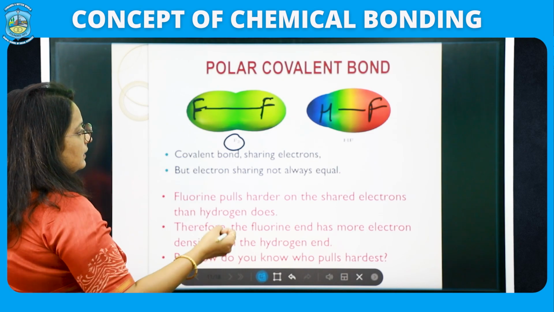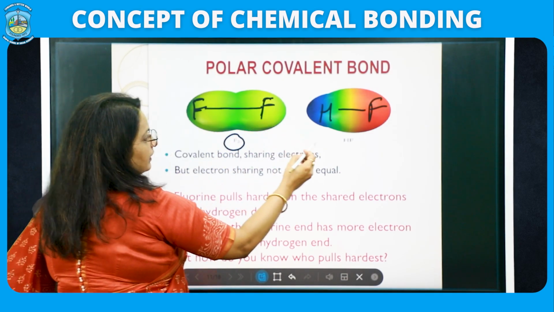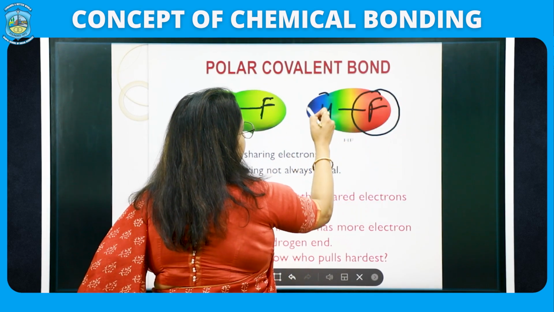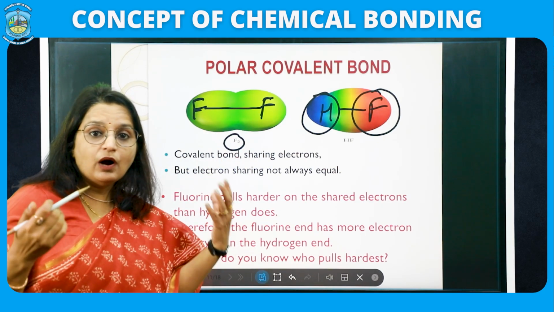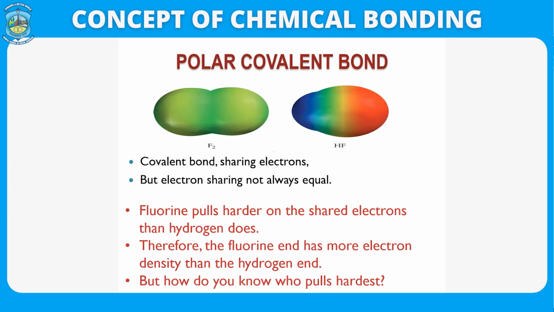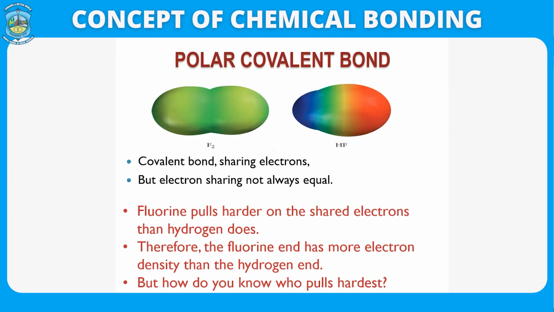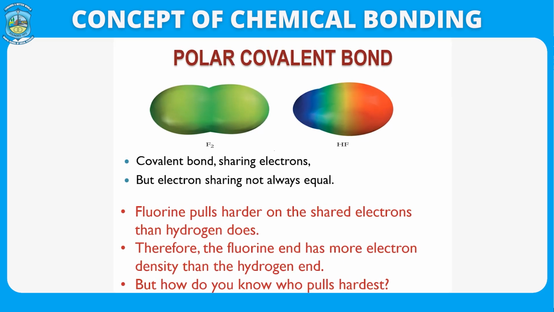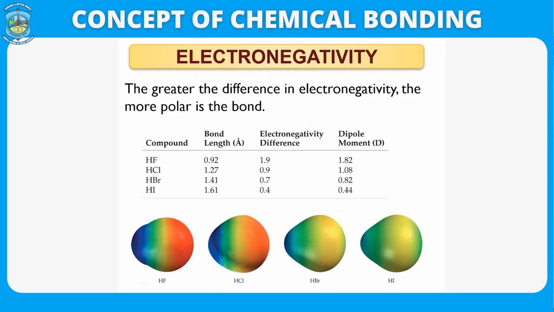However, in the case of H and F, the fluorine end has more electron. You can see the fluorine end has more electron and the H end has lesser electron. But now how can you say that fluorine is pulling harder and hydrogen is pulling to a lesser extent? This can be explained on the basis of electronegativity, which gives rise to polar covalent bond.